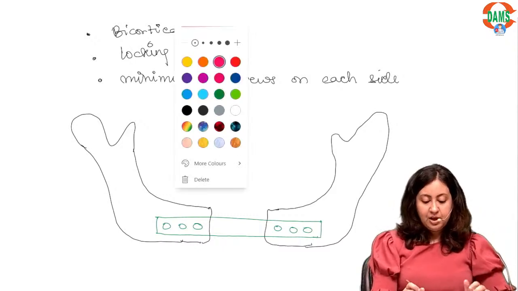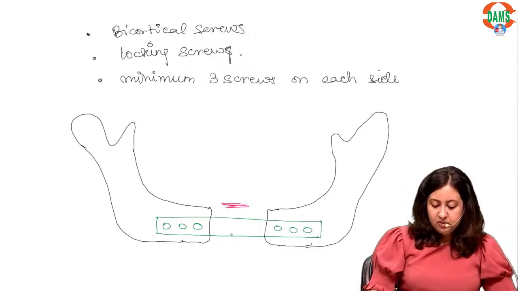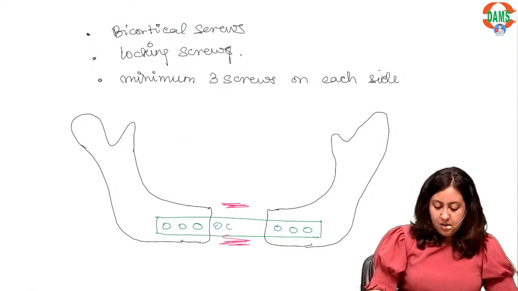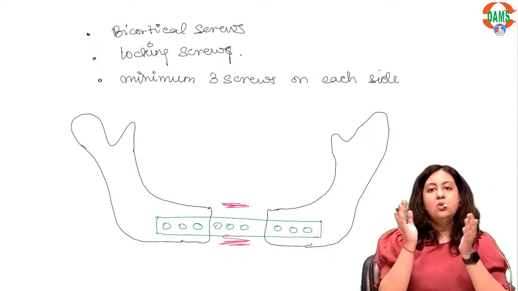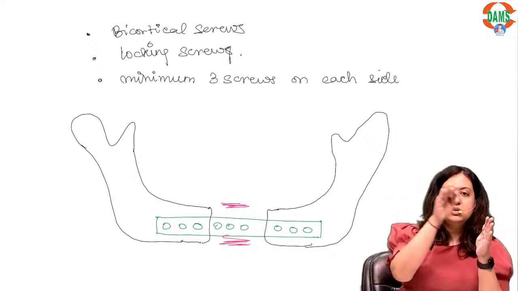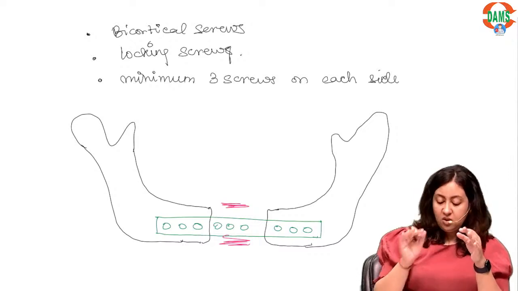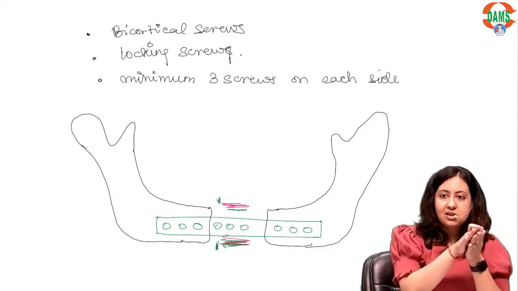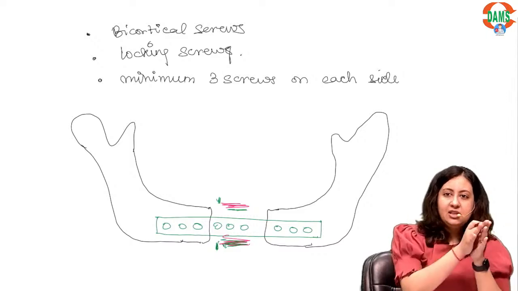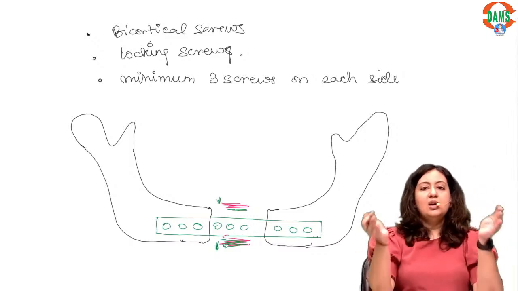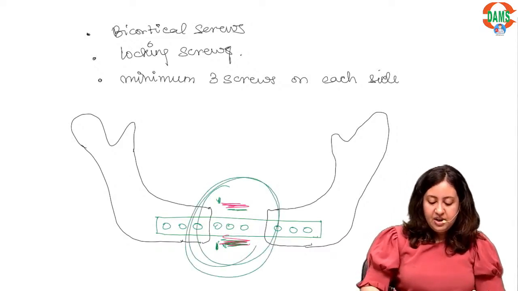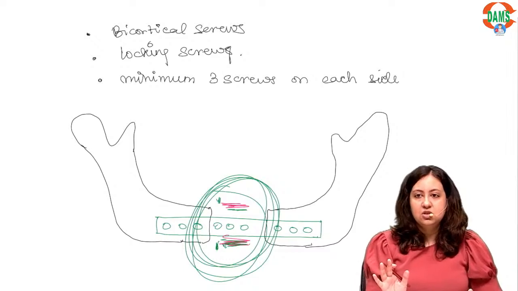And here, one more point I would like to elaborate. Here, this place where it is empty, here also there will be screws, but here there is no bone, so you will give a good soft tissue cover. You will close in layers: first suture the buccal side muscle with the lingual side muscle, then submucosa, then mucosa. So you will cover the plate completely with good soft tissue in the middle area where there is no sound bony structure.